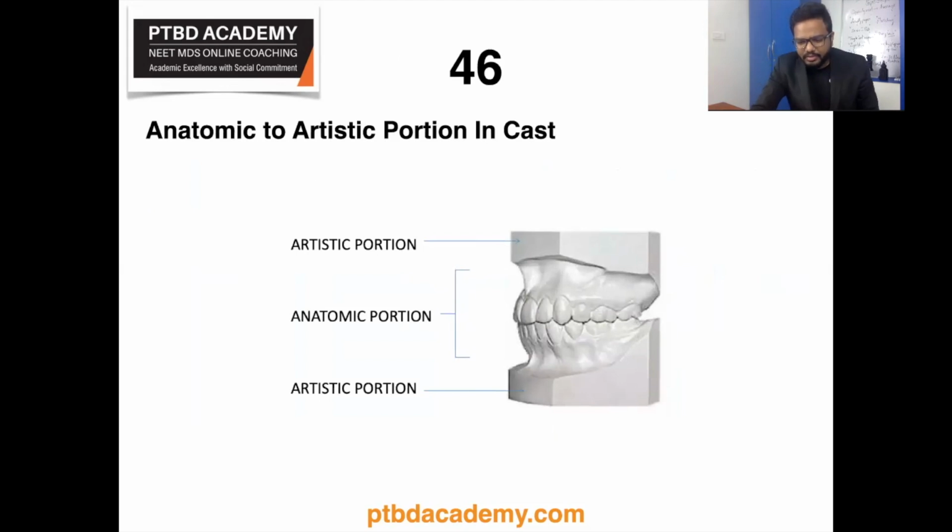So there seems to be a question on what's the ratio of anatomic and artistic portion of cast. So it's 3:1 as evident in this particular illustration, greater amount of anatomic portion compared to artistic portion. So what's this anatomic portion?